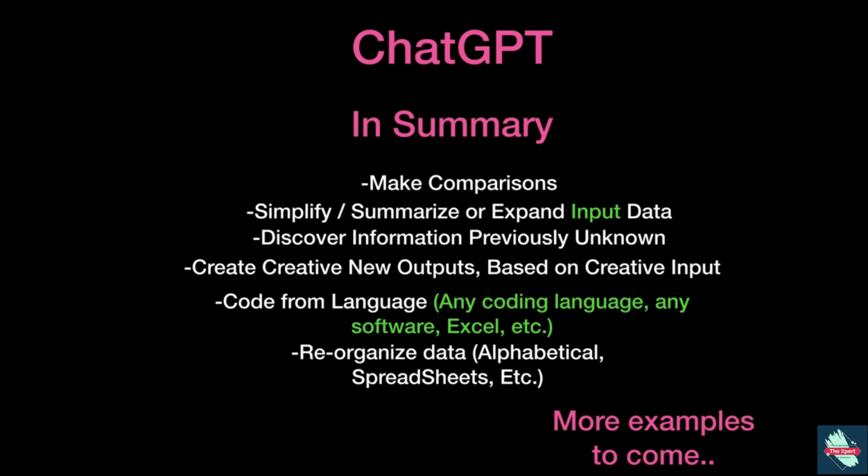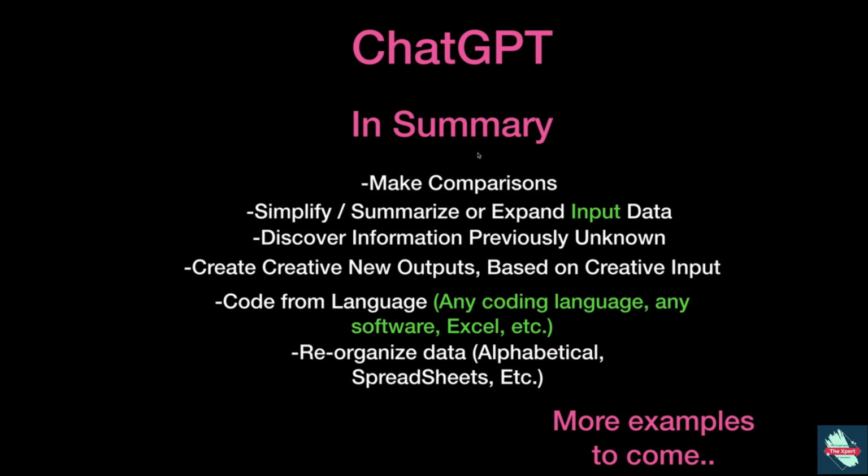So that is a quick summary of ChatGPT. We've gone over a few basic examples, and we're going to go into some more detailed examples now. If you're new to this, some of this might be repeat information that you've just seen, or maybe not. It starts to get you thinking, but that's the base. We're going to go into some more advanced examples now.